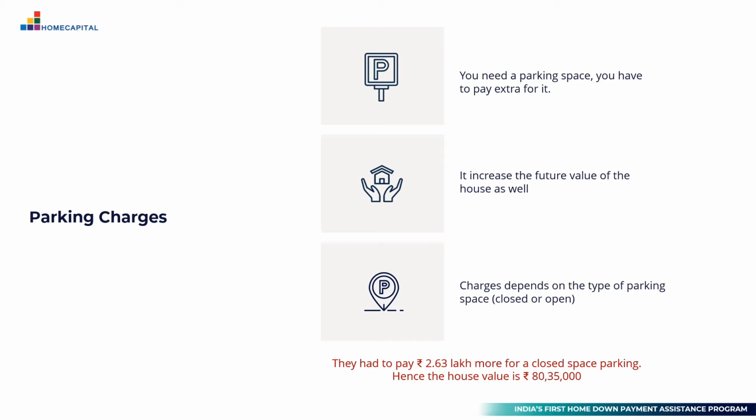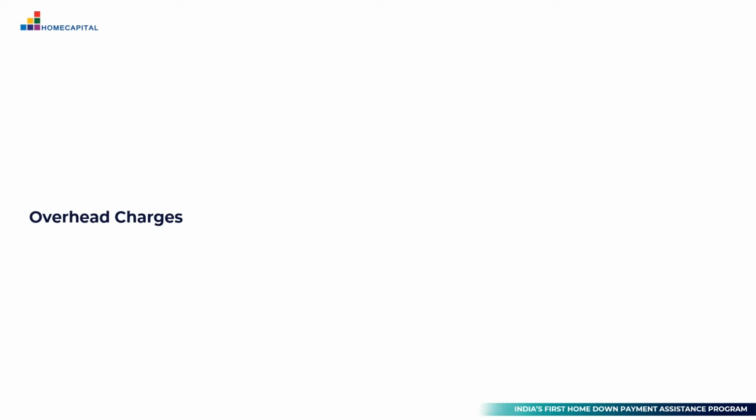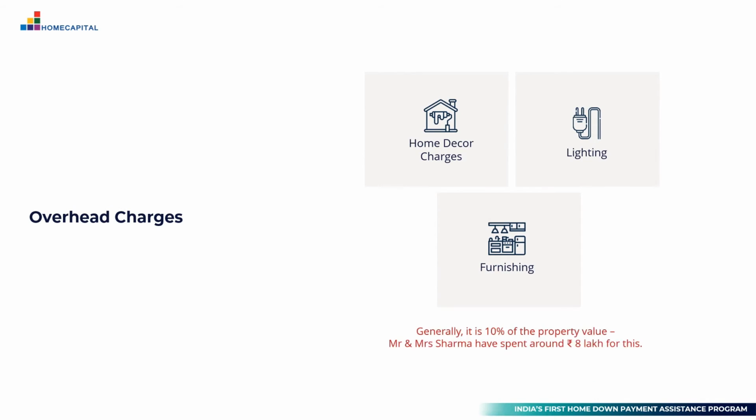While all the costs we discussed till now take care of the value of the house you are buying, which is largely the building and the structure, you will finally have to budget for additional charges that you will have to incur for the decoration of the home. Right? Typically, most builders will give you a house which is just the base shell structure. You will have to incur additional amounts towards the home decor you would want to do, towards the additional lighting of the house and other furnishings in the house. Now, if you were to talk about a benchmark, you should generally put aside an amount of 10% of the value of the property for your additional furnishing and home decor charges.